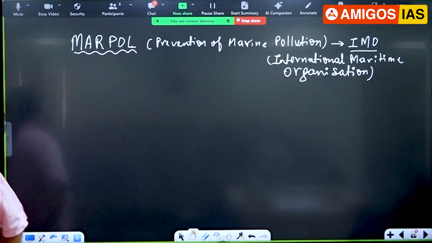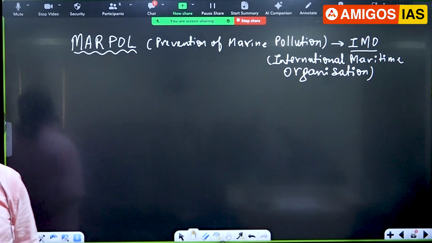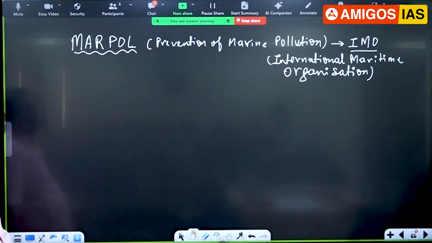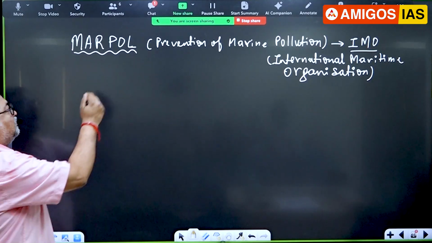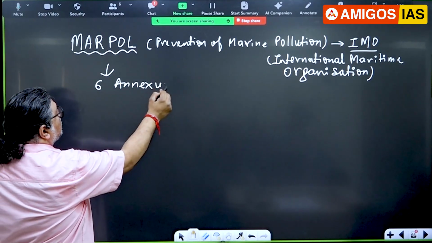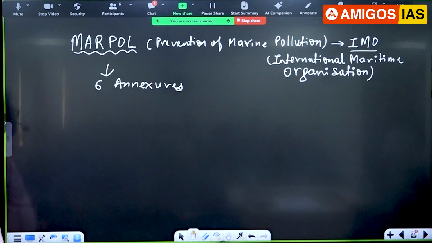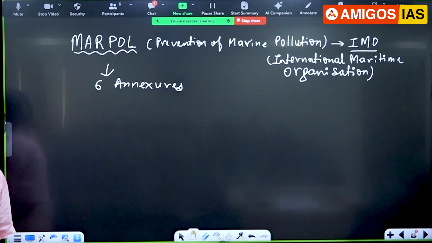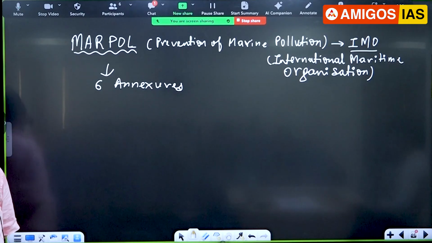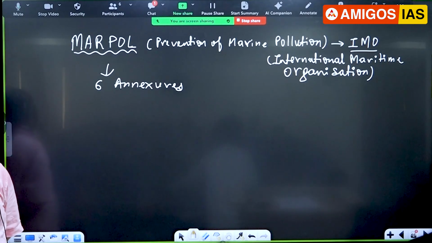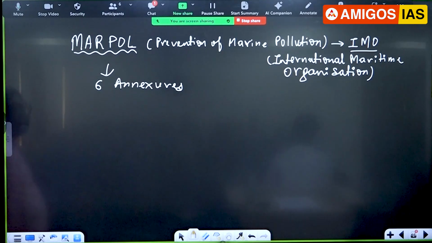Right? Now this is a very old convention, 70s onward. I'll come to the year and everything here. It has 6 annexures, 6 areas are there. Now what are those areas? It looks into controlling the pollution of the ocean from shipping, the shipping industry, ships which go through the ocean.